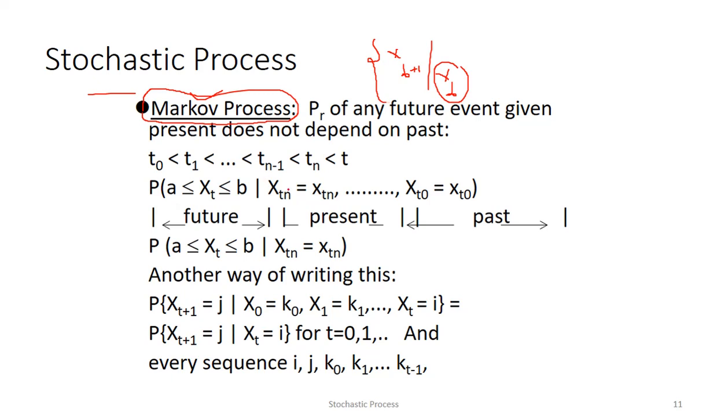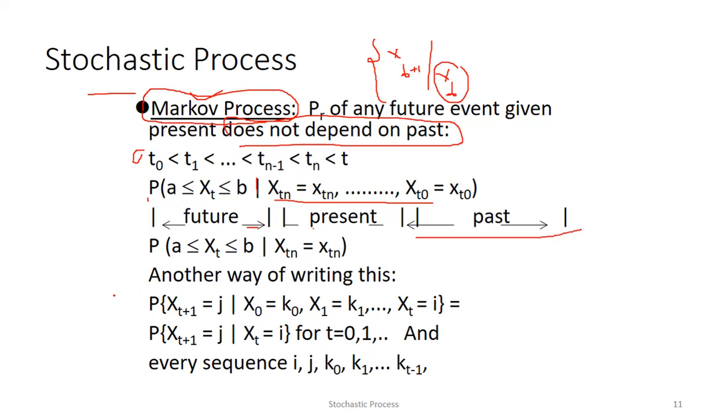This is the formal definition of Markov chain. The probability of any future event given the present does not depend upon the past. This is most important: it does not depend upon the past. This is the time interval from t0 to t. Here I am taking the probability of A less than or equal to Xt less than or equal to B, given up to these events. The future depends upon the present; the past is not included.